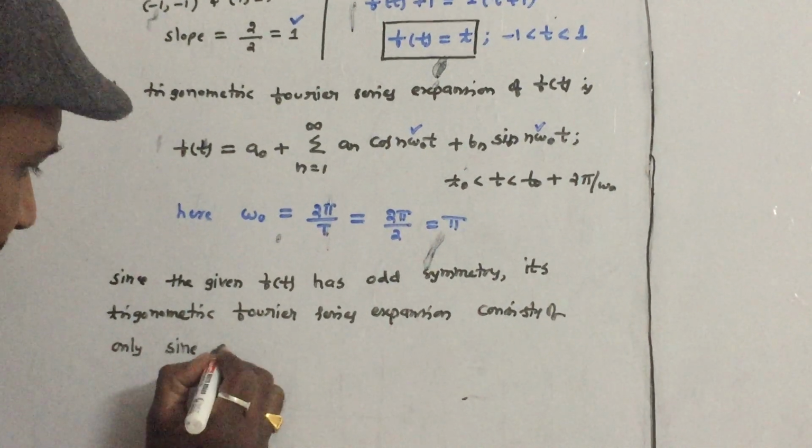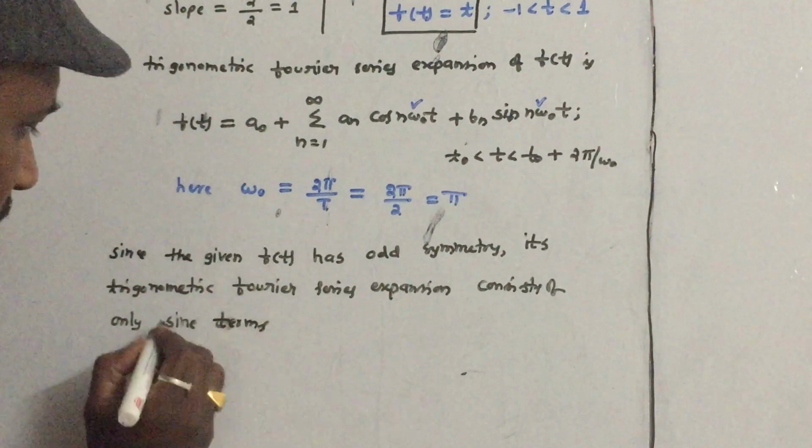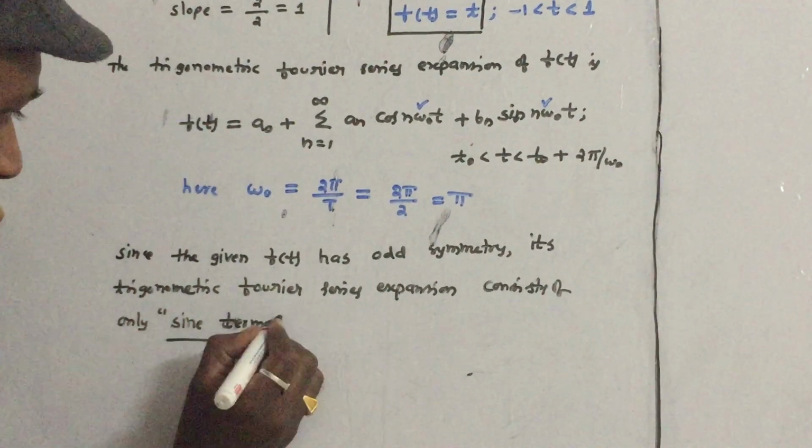Remember that the expansion consists of only sine terms. So that is the important point you have to observe.